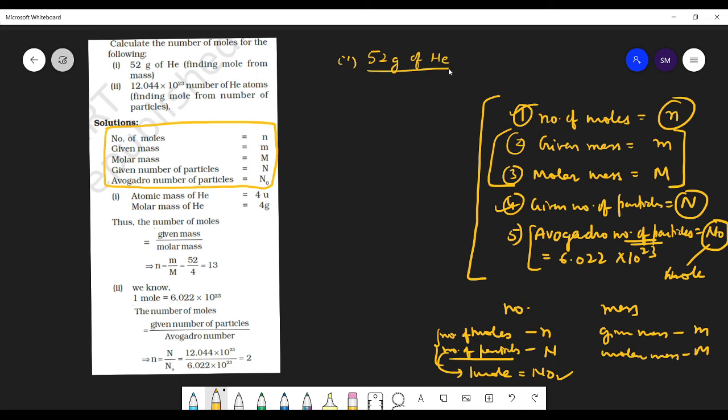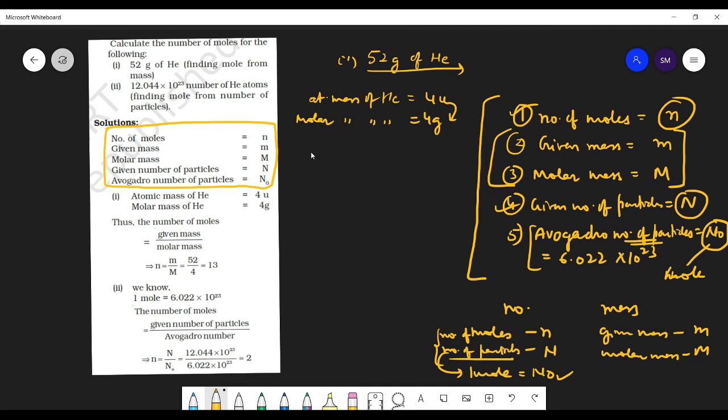Now let us do this question. It involves the mass. So how many moles? First of all, you can write the atomic mass of helium. What is the atomic mass of helium? 4 units. So if atomic mass is this, what is molar mass? 4 grams. So simply change from u to g. As simple as that.